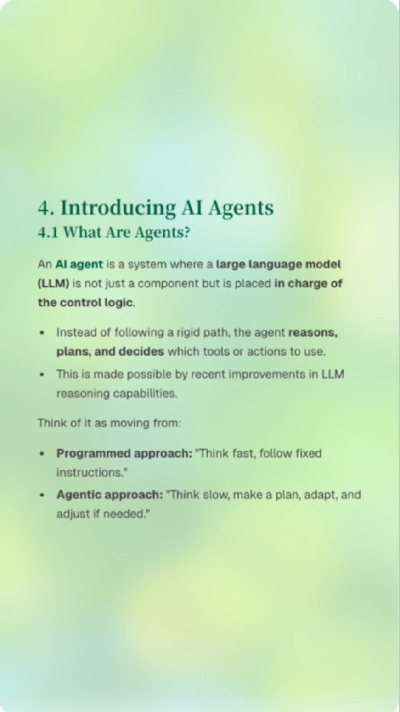So what are agents? An AI agent is a system where a large language model, LLM, is not just a component but is placed in charge of the control logic. Instead of following a rigid path, the agent reasons, plans, and decides which tools or actions to use. This is made possible by recent improvements in LLM reasoning capabilities. Think of it as moving from a programmed approach, think fast, follow fixed instructions, to an agentic approach, think slow, make a plan, adapt, and adjust if needed.